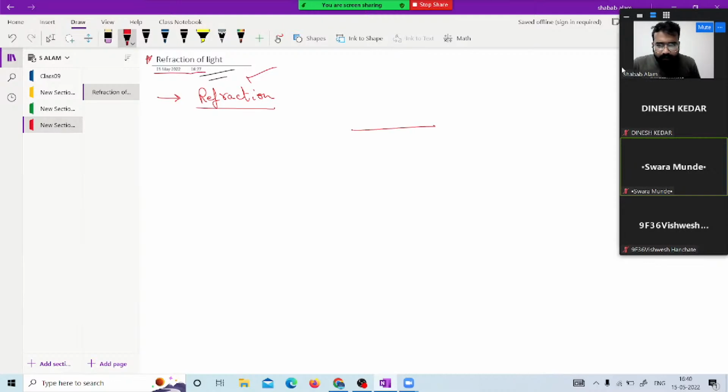The ray of a light. If we talk about reflection part, the ray of a light was traveling from one medium only and it remained in that medium only. I hope I am audible to everyone. Yes or no?